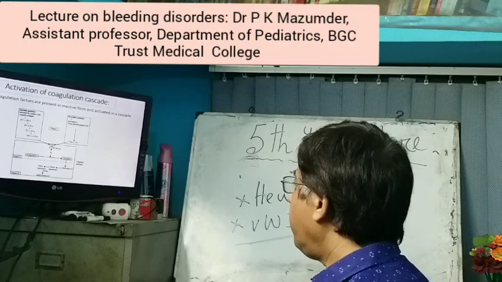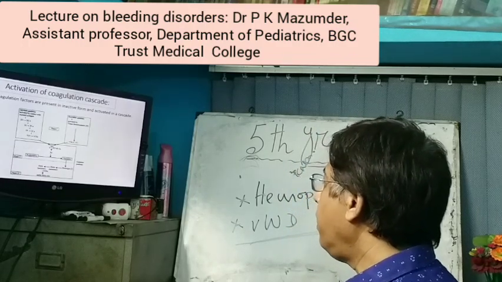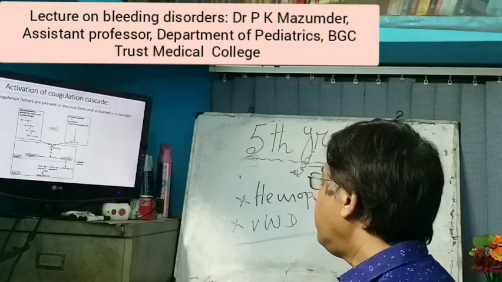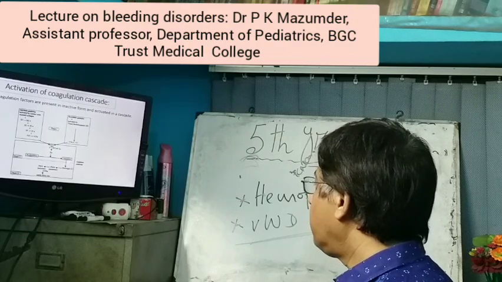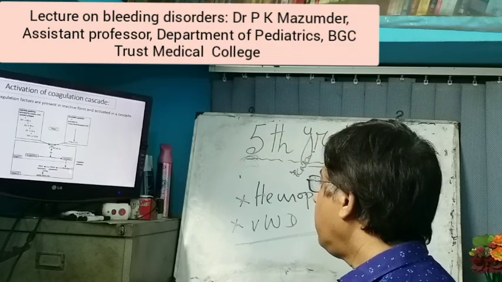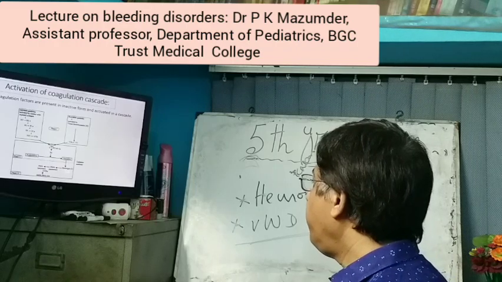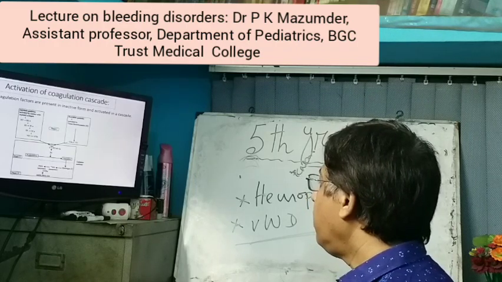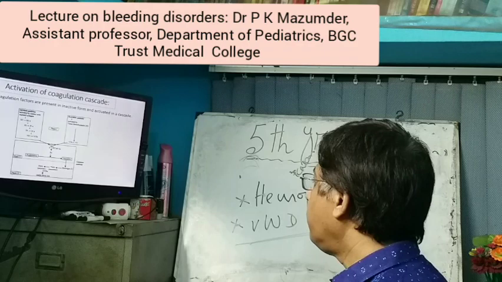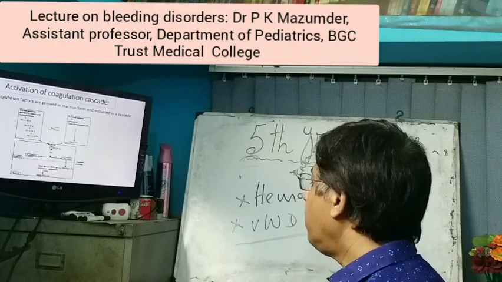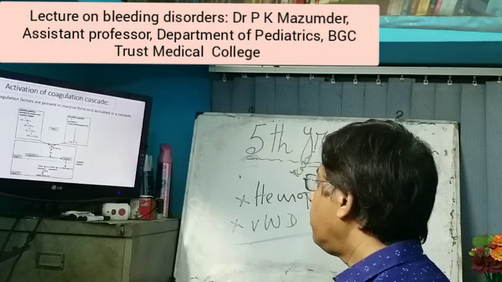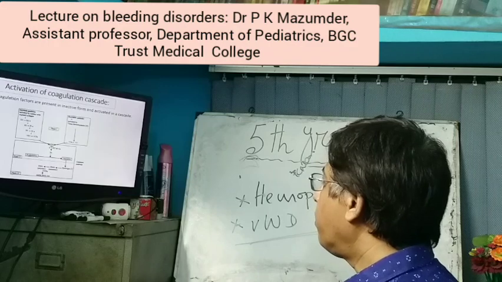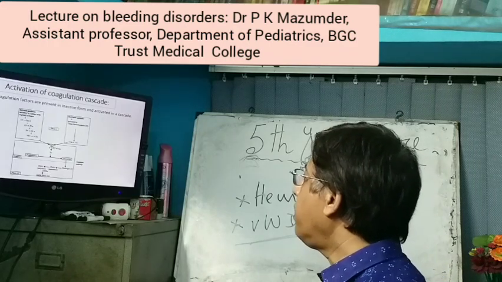This activated factor 10 converts prothrombin into thrombin, and this is called the common pathway. And this thrombin acts on fibrinogen, producing fibrin, and many fibrin molecules combine to produce the fibrin polymer, and on the fibrin polymer factor 13a acts to produce the stable fibrin clot. So this is the activation of the coagulation cascade.